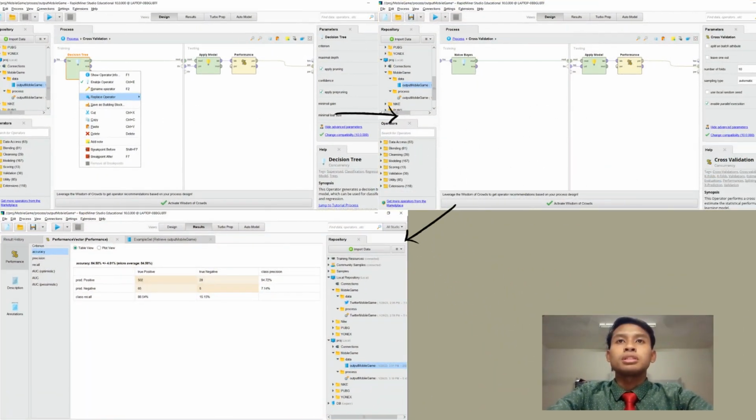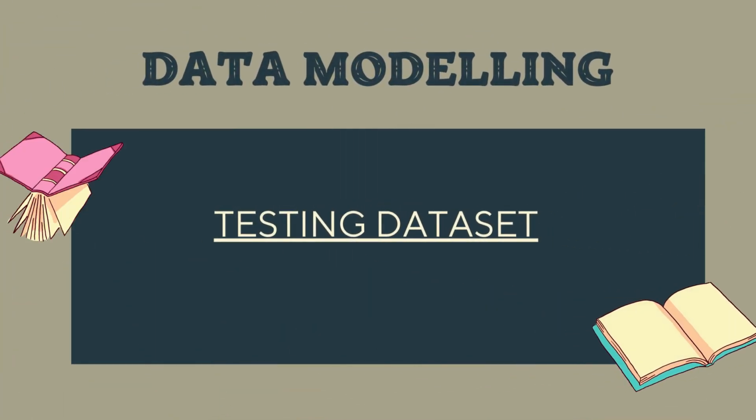We need two different percentage accuracy models, so we need to change the model in the operator part. In the operator part of the decision tree model, we change it to the Bayesian model, and we run the process, and we will get the percentage accuracy for the Bayesian model, which is a total of 84.50%. So the process for dataset training is complete. Data modeling, testing dataset.